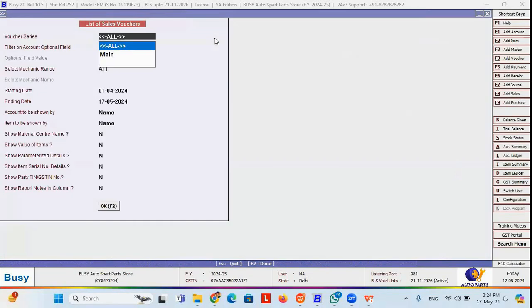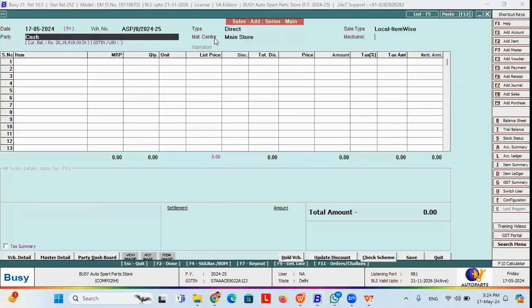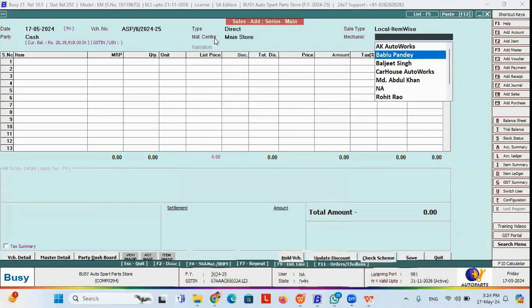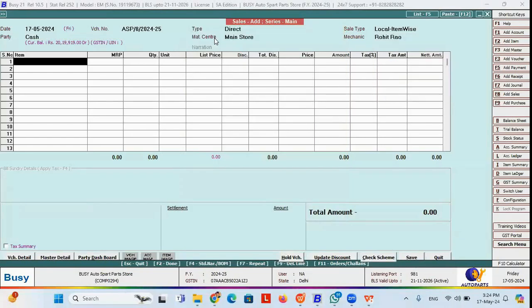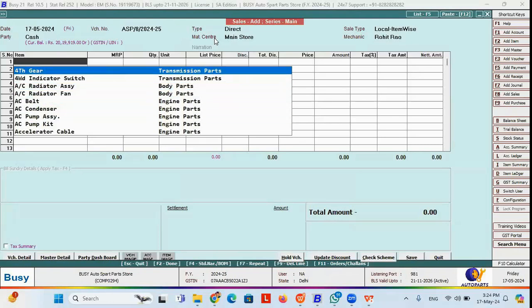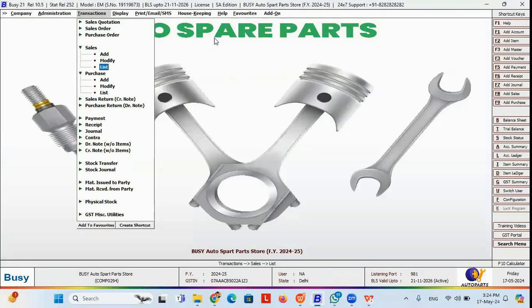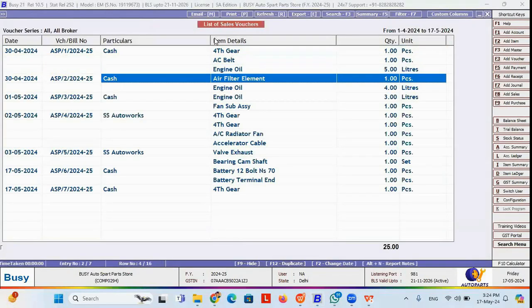Once you do the sale entries on the basis of brand and model, some items may also be maintained by serial number. Let's say I'm going to sell an item which has a serial number. I can select the mechanic name also, on whose reference I'm going to sell the serial number. For example, I'm selling this item called battery.